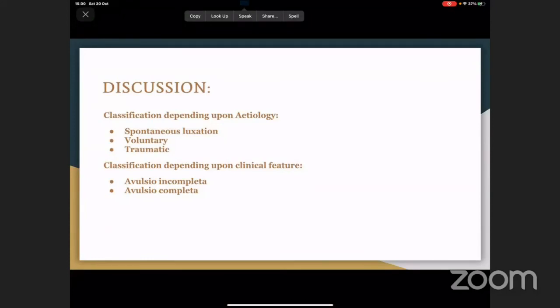Voluntary luxation is the ability to proptose one's globe at will, most often just by lid manipulation without any precipitating trigger. Traumatic luxation, as you've seen in my case, can also be categorized based on clinical features like avulsio incompleta and avulsio completa. In avulsio incompleta, there is injury to the optic nerve but other structures will be normal. But in avulsio completa, all the structures are involved, especially the extraocular muscles as well as the optic nerve.